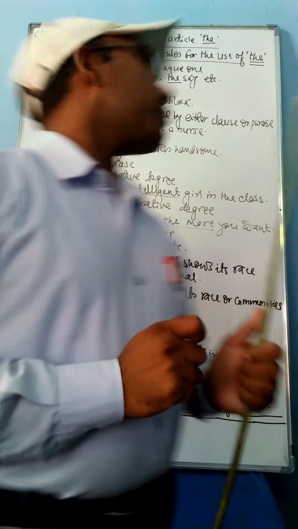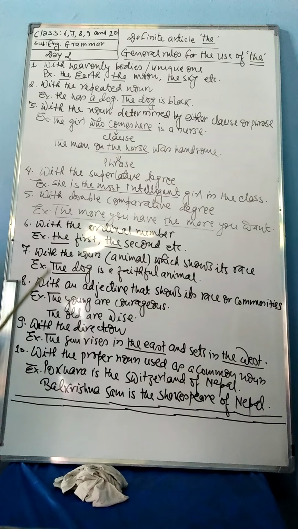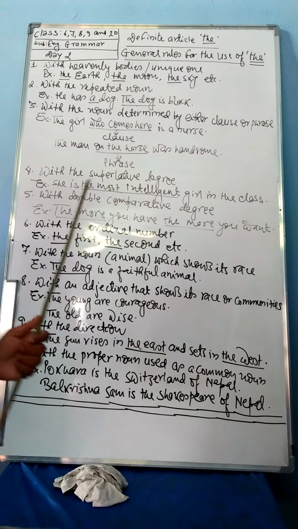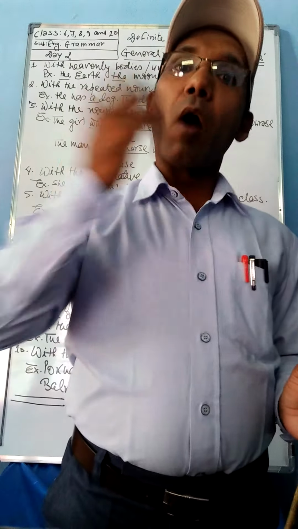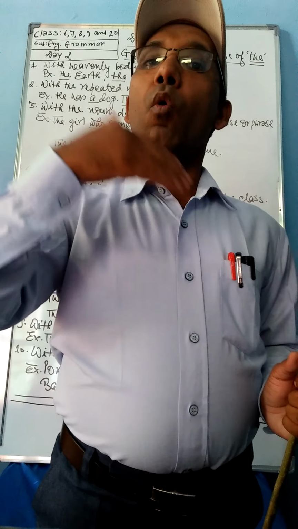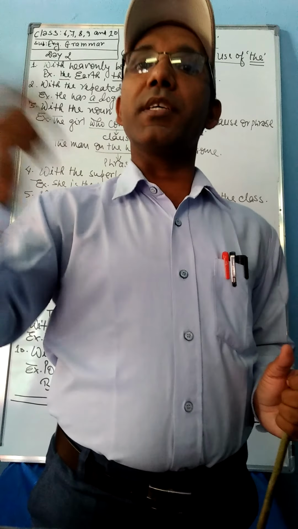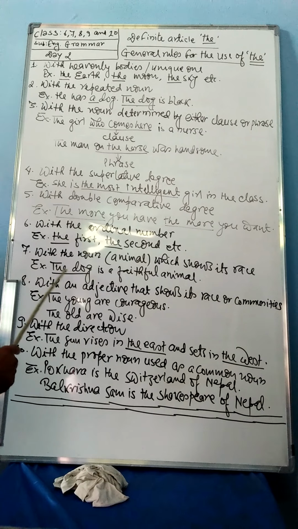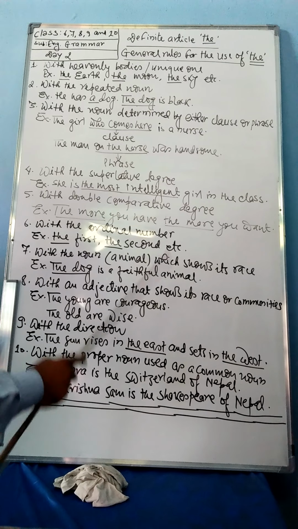दको प्रयोग भयो। अनि come on, in next point, that is point number 8, with an adjective that shows its race or communities. With the adjective, यसभन्दा अगाडि नाउन को बारेमा भने, अहिले with the adjective that shows its whole race or whole communities. You must be careful. See the example. The young or courageous.